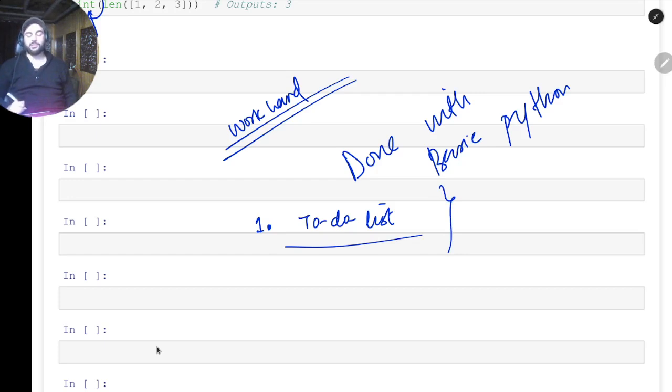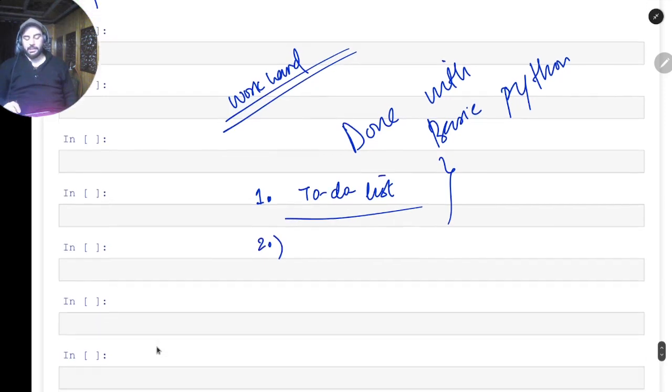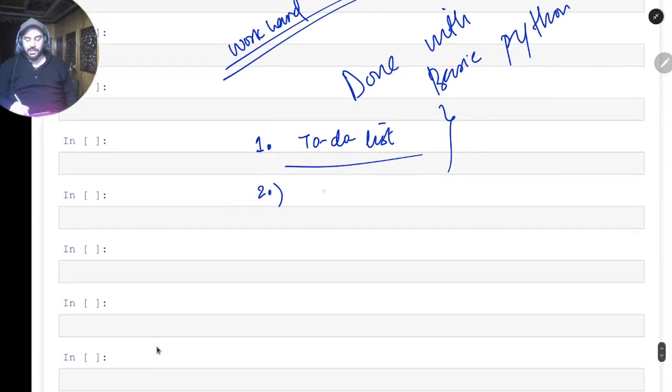Initially you'll do a basic to-do list in which you can add tasks and remove tasks and things like that. And the second project that we are thinking is you will make basically a shopping calculator. So if you are, for example, working on Flipkart or something, you add products in your cart, then you see if there is a discount coupon applied, and then after checkout there is an 18% GST charged for you.